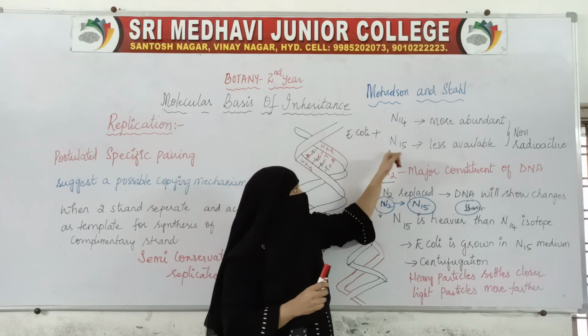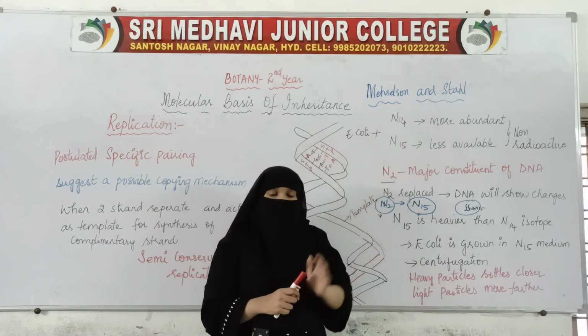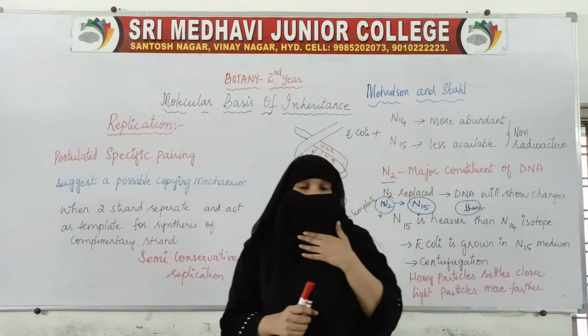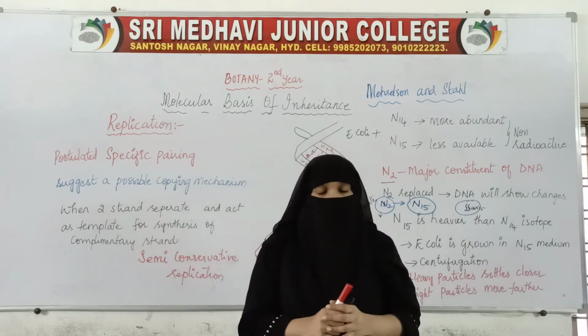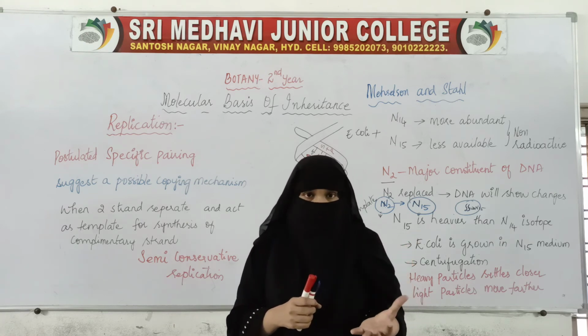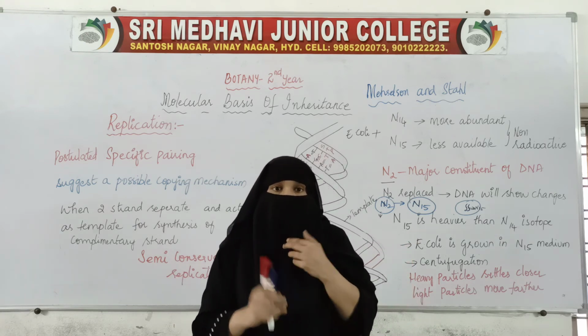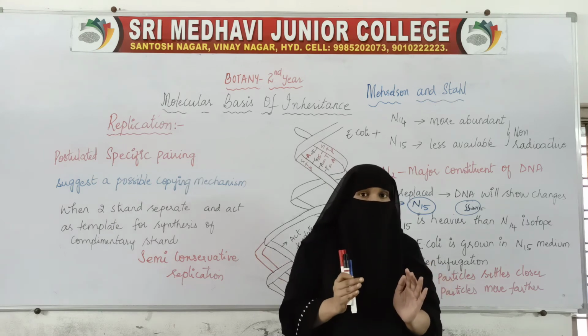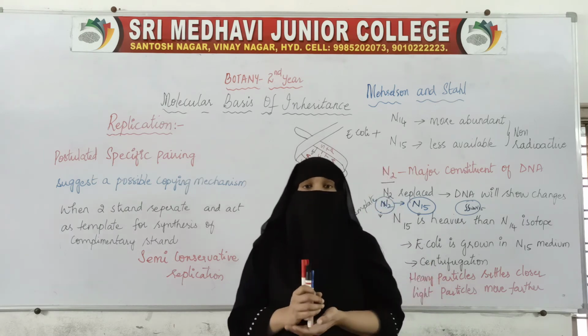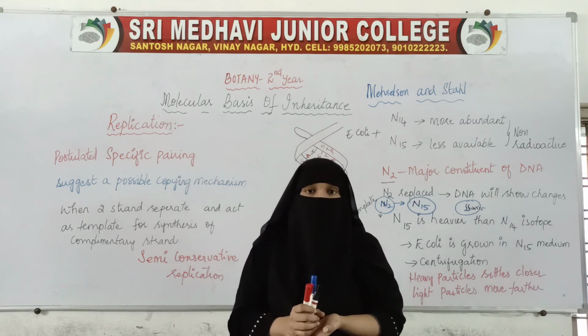How can we say which is heavier and which is lighter? When we take two isotopes of the same element, we can tell by the centrifugation method, the process of centrifugation.